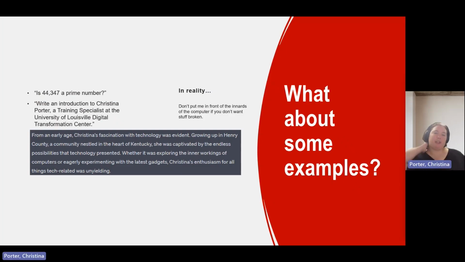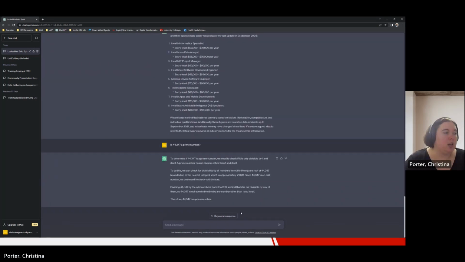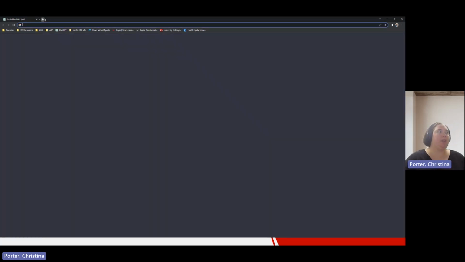So what about some examples of incorrect information provided through ChatGPT? I asked ChatGPT, is 44,347 a prime number? ChatGPT says that 44,347 is a prime number.